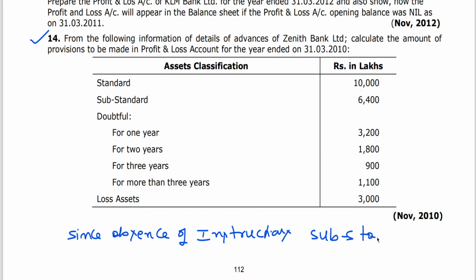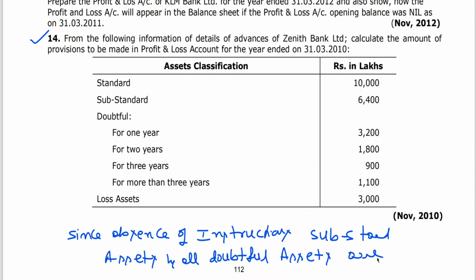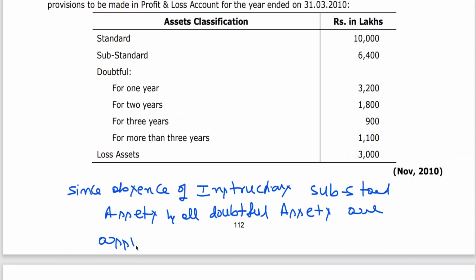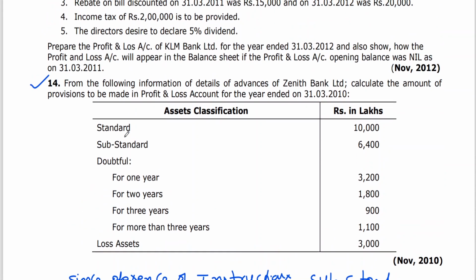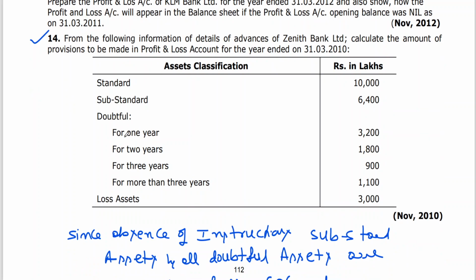since in the absence of instructions, substandard assets and all doubtful assets are assumed as fully secured. Okay, we assume that they all are fully secured.